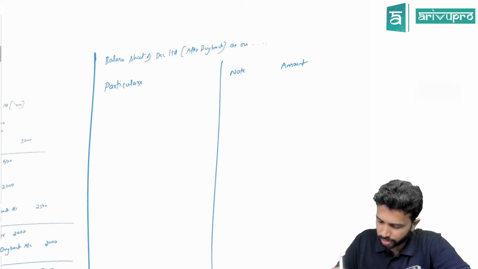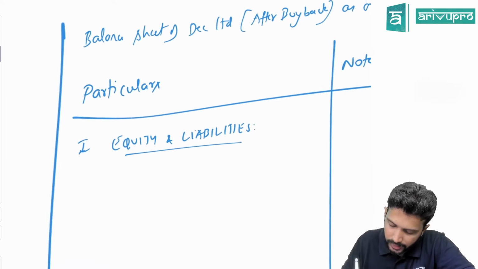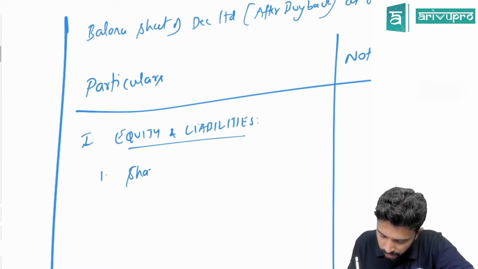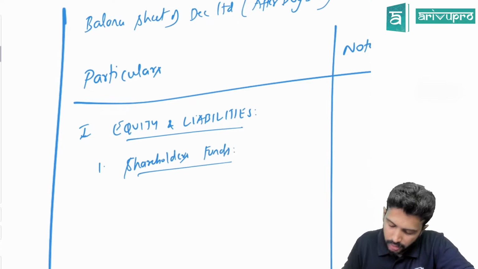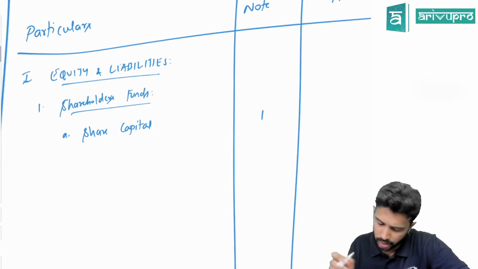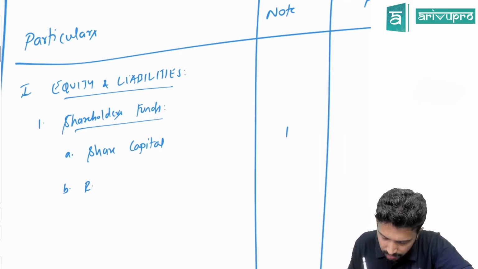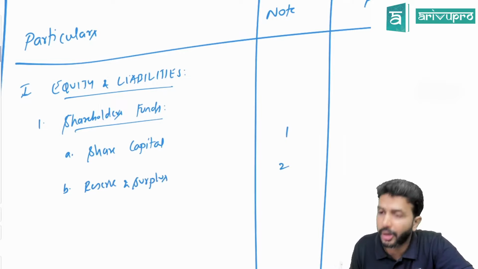Okay, what is the heading, sir? First, Roman letter 1. Equity and liabilities. Under equity and liabilities, point number 1. Shareholders funds. Under shareholders funds, point number A. Share capital. Since you said you want a note, we'll prepare note number 1 for share capital. Since anyway doing note, let's also prepare note for reserves and surplus. That is note number 2. First, we'll do all that note also parallelly and then come.